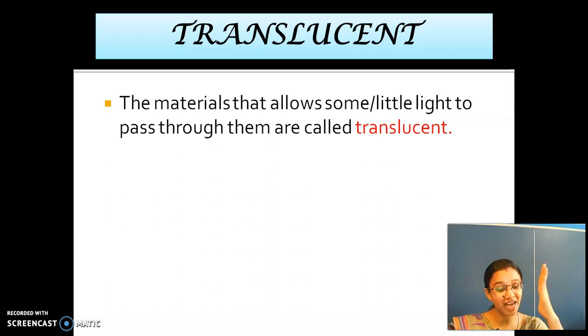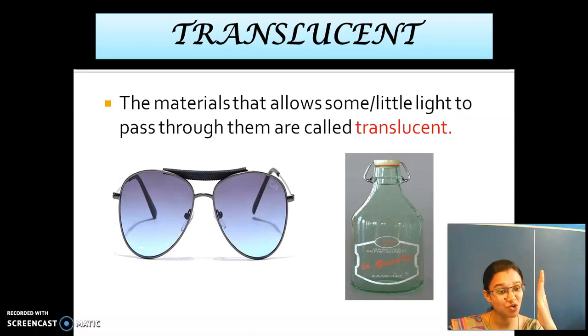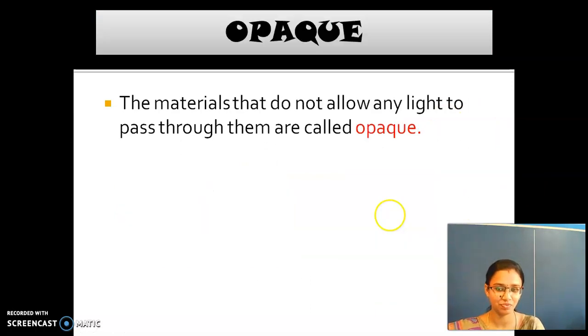Consider this as a translucent material. If the light rays come and fall, a few lights pass through this material and come out on the other side, but a few are scattered. So these types of materials are called translucent. These are some of the examples of translucent materials.